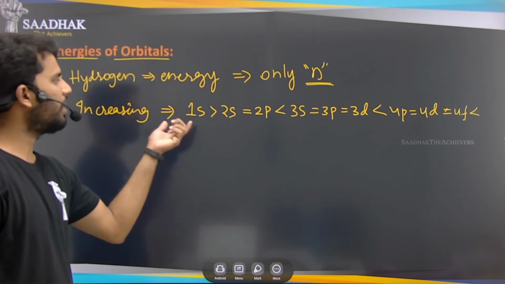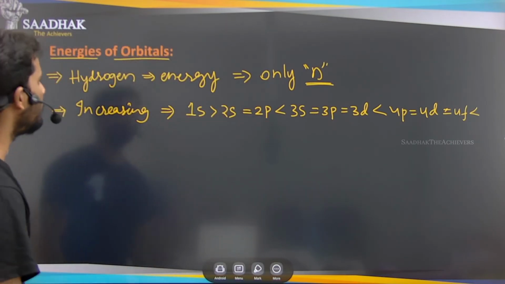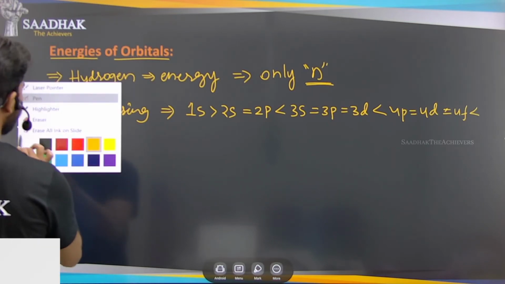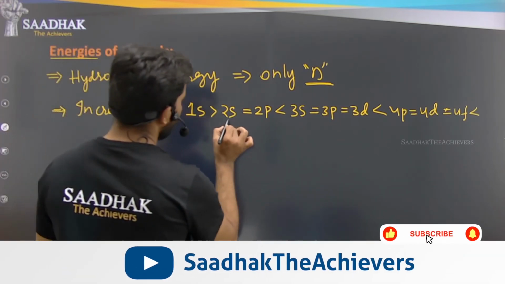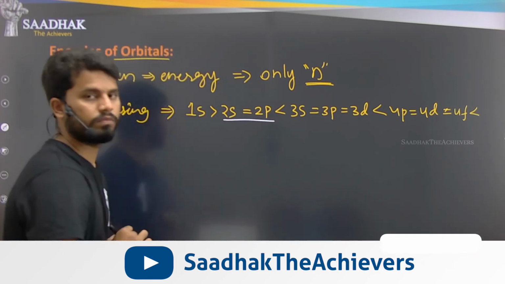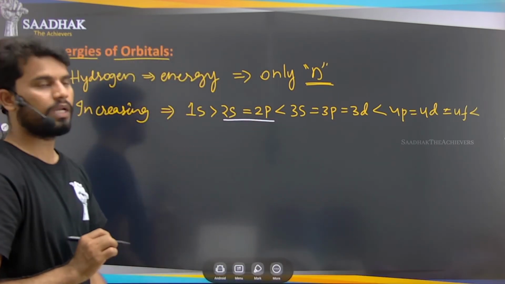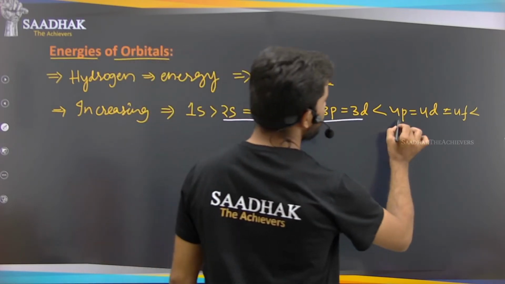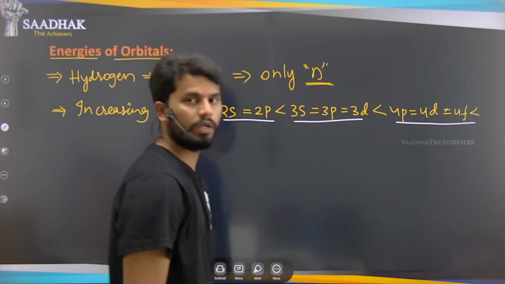So this is how the change in the energy of the orbitals is seen. Now if you observe here, the energies of 2s and 2p are equal. Energies of 3s, 3p and 3d are equal. Energies of 4s, 4p, 4d and 4f are equal here.